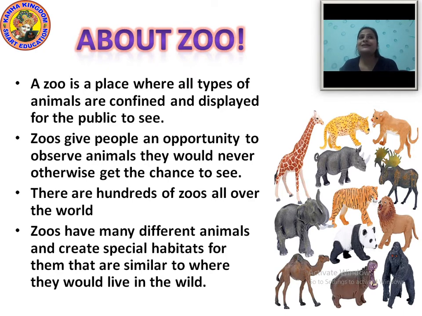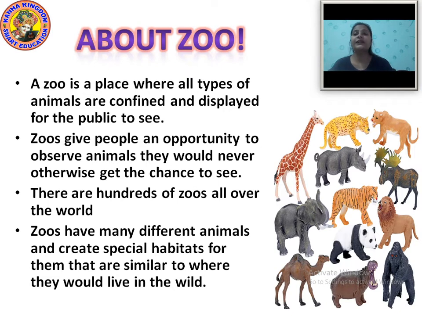Now a zoo is a place where all types of animals are confined and displayed for the public to see, okay. Now, confined means a limited portion, a limited partition of the place, okay. In that small place they keep one animal, okay.